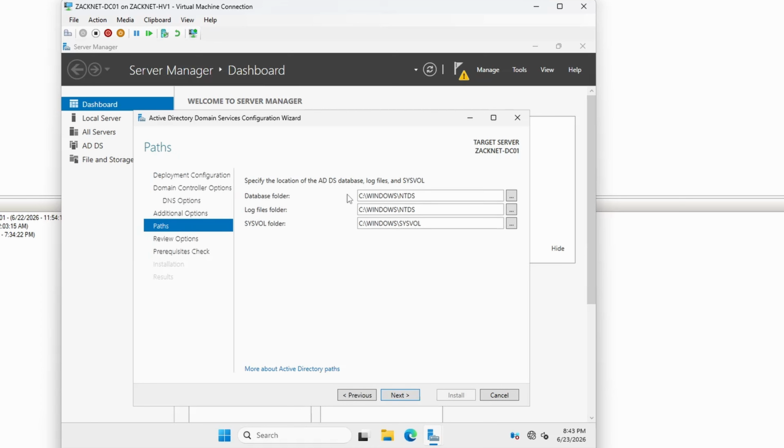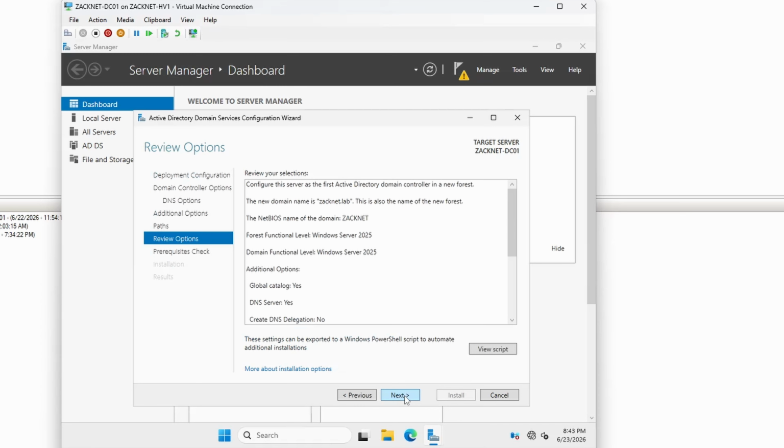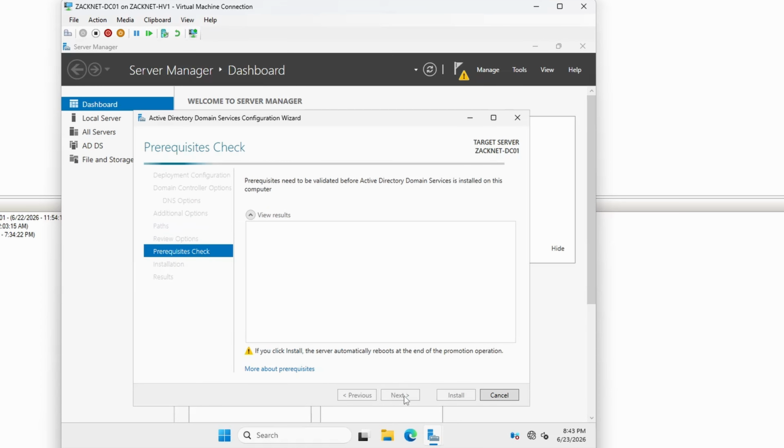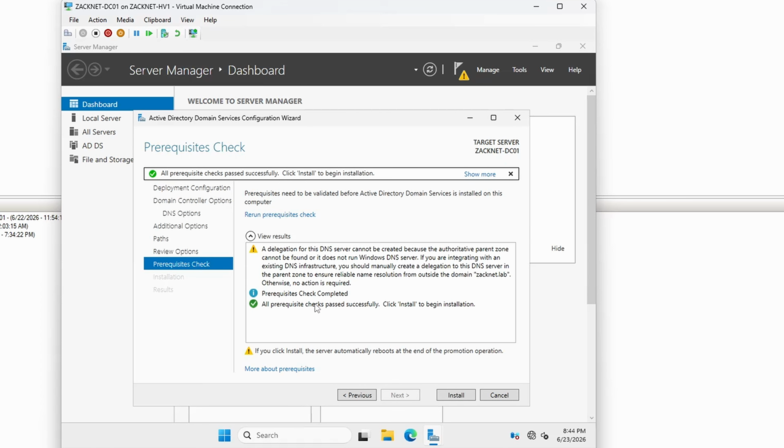And the paths, we want to keep it in the local repository of the C drive, and hit Next, and hit Next again. And it's going to do a prerequisite check to make sure everything's good and dandy, and to give you the green light to install. So it's looking like the prerequisite checks were passed successfully, and we will hit Install on this guy.